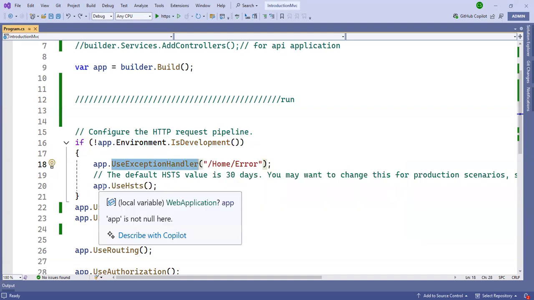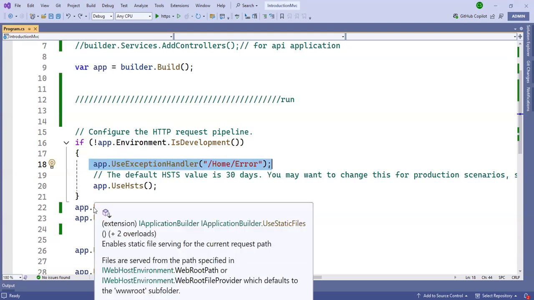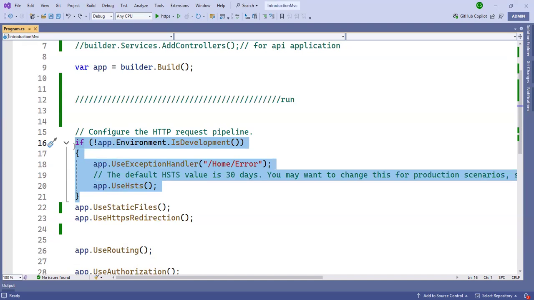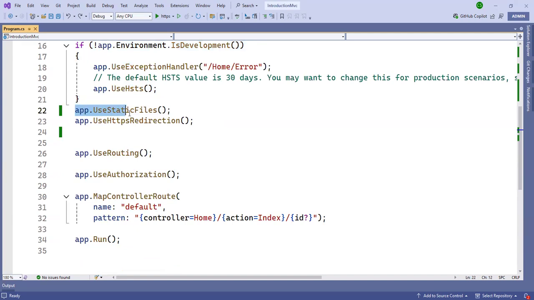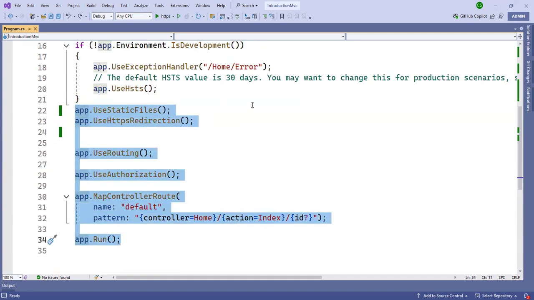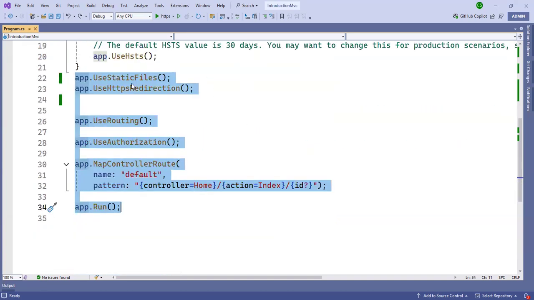And after that, app.Host, UseHost. So this error will show on the browser. After that, this is the middleware for the exception. After that, middleware always runs from top to bottom. So this is static files, HTTP redirection, use routing, use authentication, map controller route.